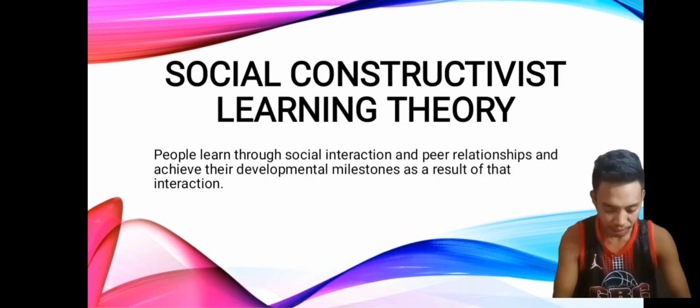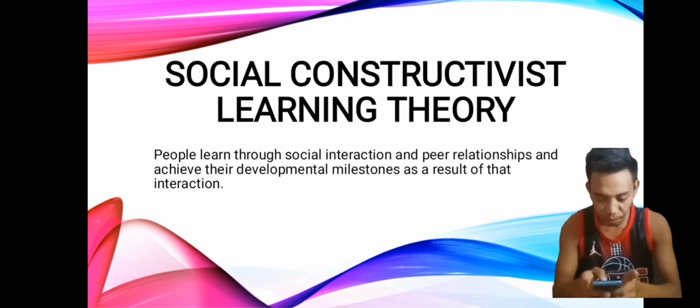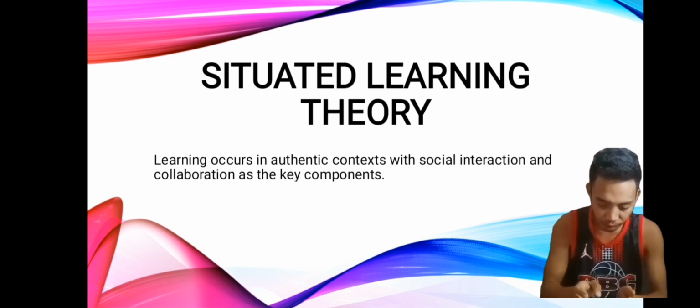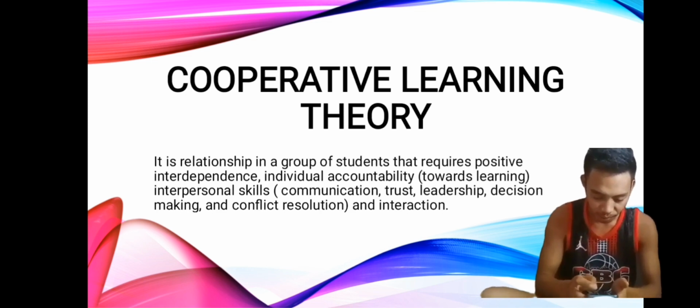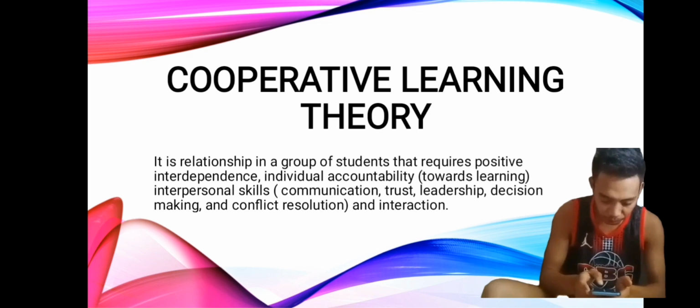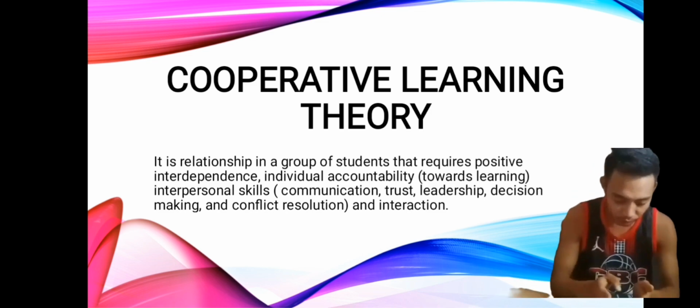Theories behind collaborative learning. Social constructivist learning theory: people learn through social interaction and peer relationships and achieve their developmental milestones as a result of that interaction. Situated learning theory: learning occurs in authentic context with social interaction and collaboration as the key components. Collaborative learning theory is a relationship in a group of students that requires positive interdependence, individual accountability towards learning, interpersonal skills, communication, trust, leadership, decision making, conflict resolution and interaction.